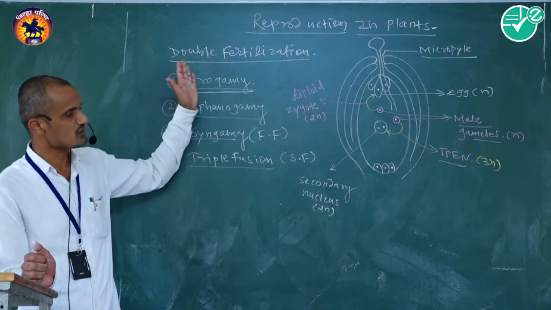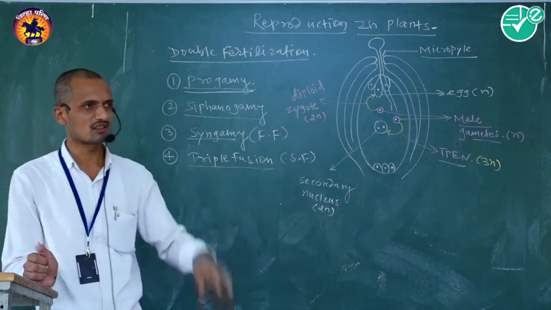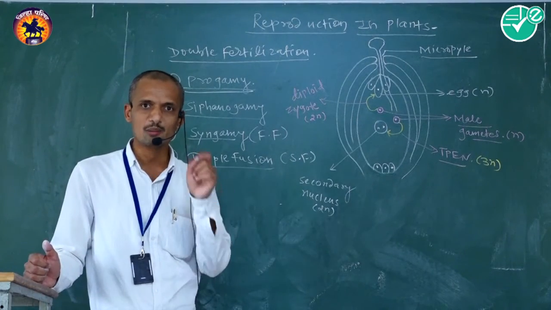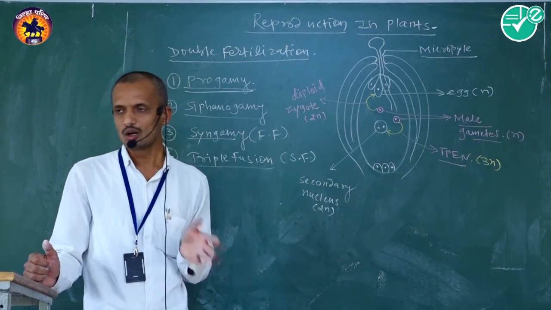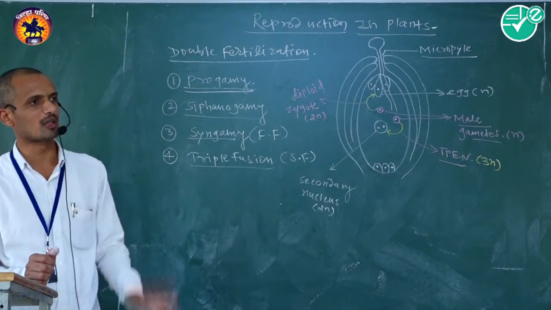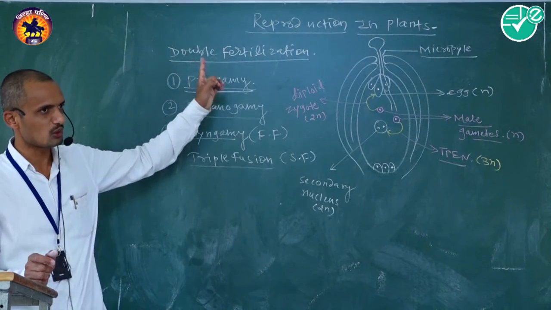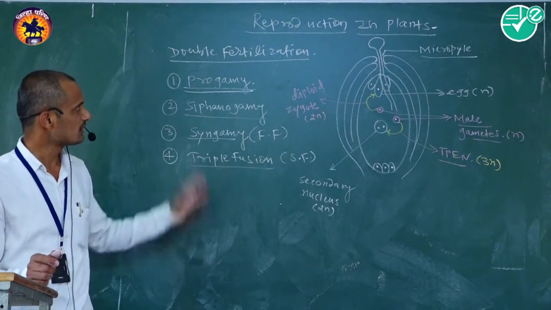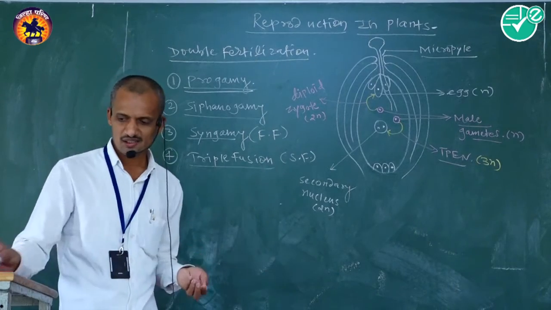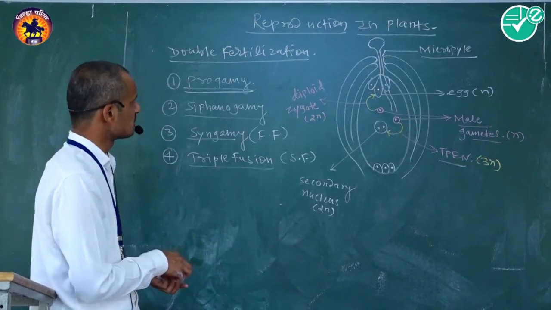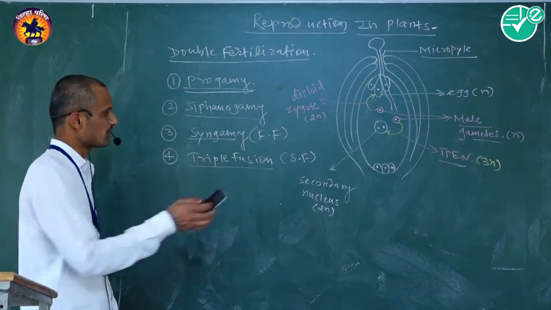That is the process of double fertilization in angiosperms. It is a main characteristic feature of angiospermic plants. In all kinds of angiospermic plants, the double fertilization process can take place. That is the process of double fertilization. Then I will discuss the post fertilization changes in angiospermic plants.